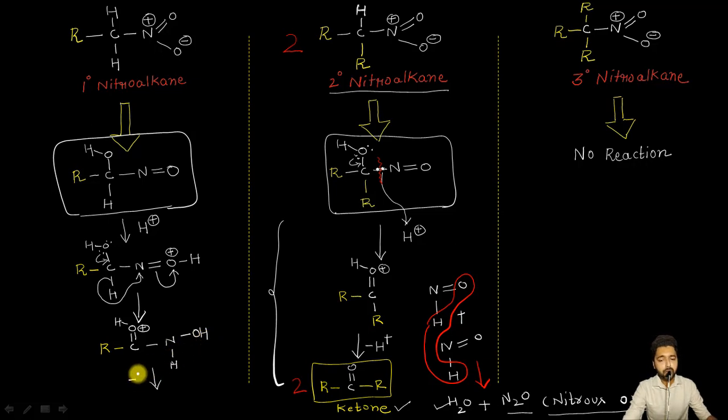It will now lose a proton from here, resulting in the formation of R, single bond C, double bond oxygen, single bond N, H, and the hydroxyl group as it is. And it will result in the formation of a molecule of hydroxamic acid, which is actually this thing here.